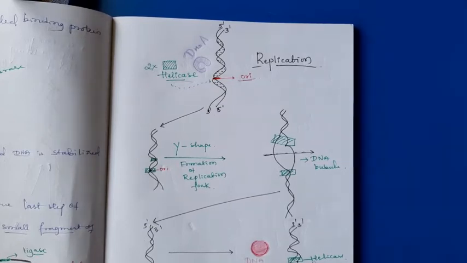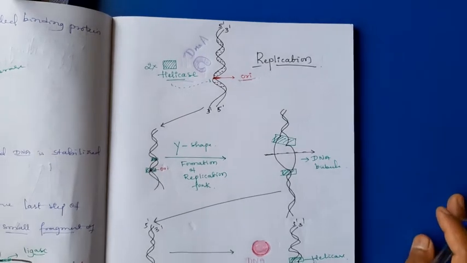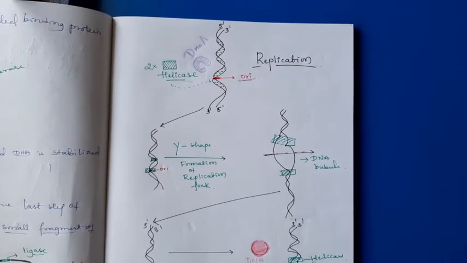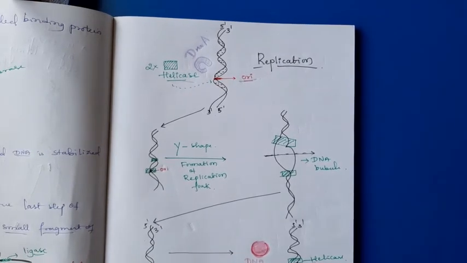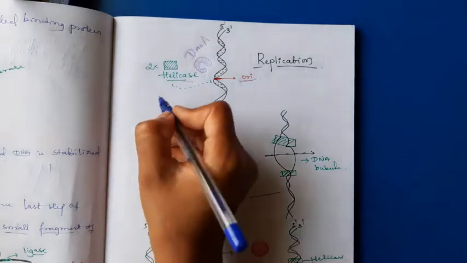In the last class I told a few points about the helicase enzyme. This is the enzyme which binds to the DNA ORI site and unwinds the DNA. The DNA is unwound by the helicase enzyme, which is a hexameric protein, hexa means 6.